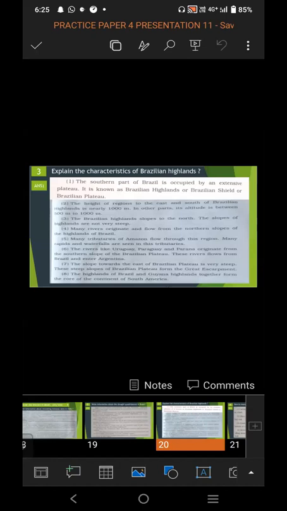Seventh point, the slope towards the east of the Brazilian plateau is very steep. This steep slope of the Brazilian plateau forms the Great Escarpment. The Brazilian highland and Guyana highland together form the core of the continent of South America. So in this way, you have to attempt the brief answer. The answer should be in detail. Whole brief information should be given. It is of 4 marks, so the answer should also be lengthy and brief. If you write it correct, according to the question asked, you will get the full mark.